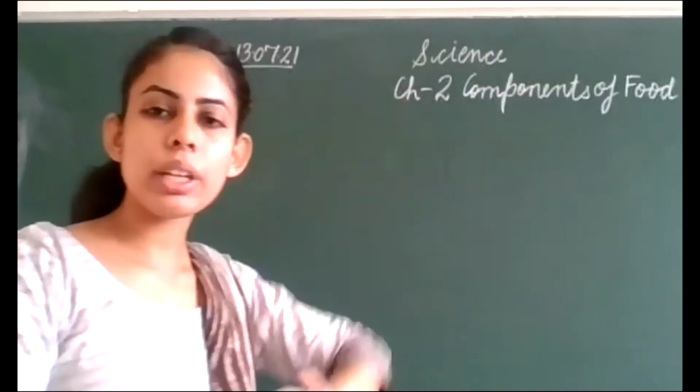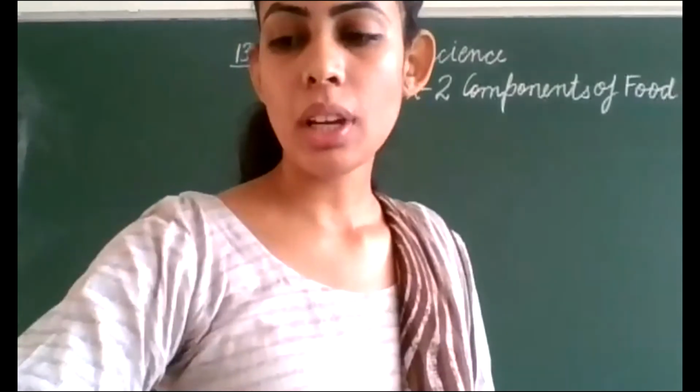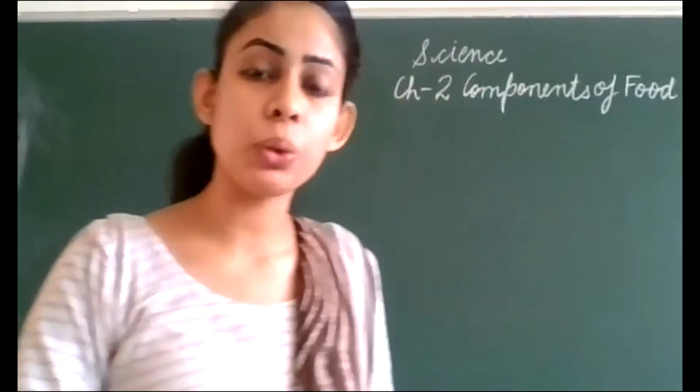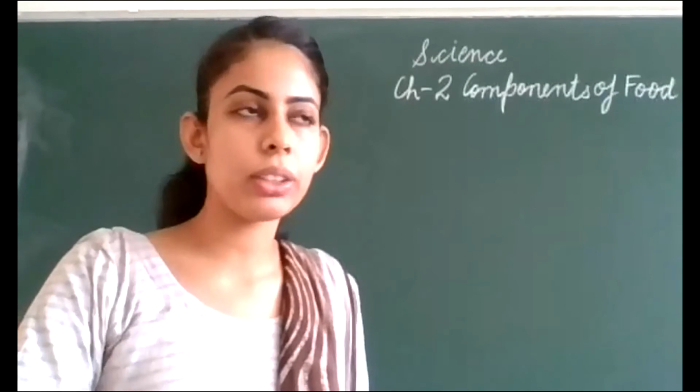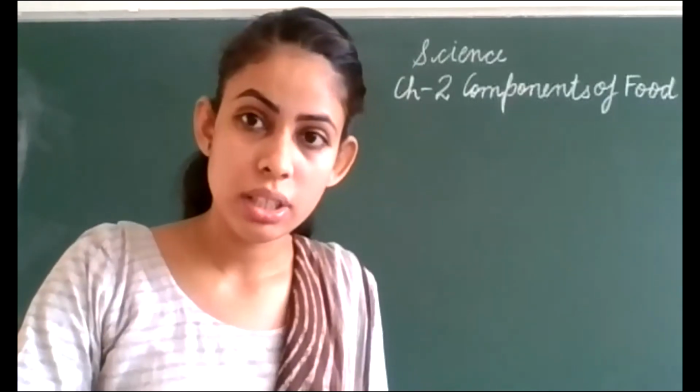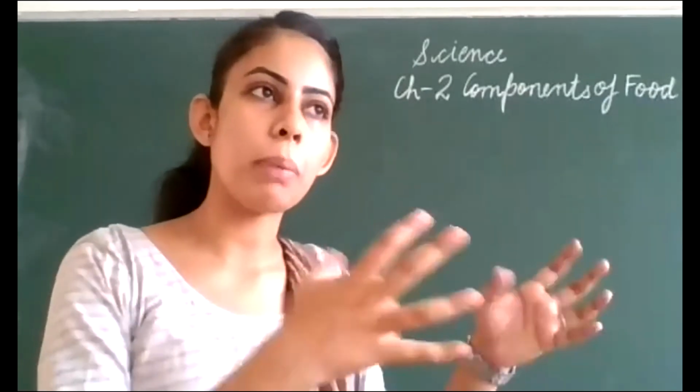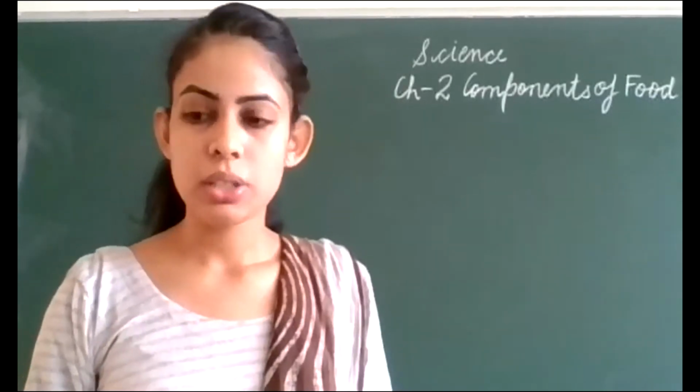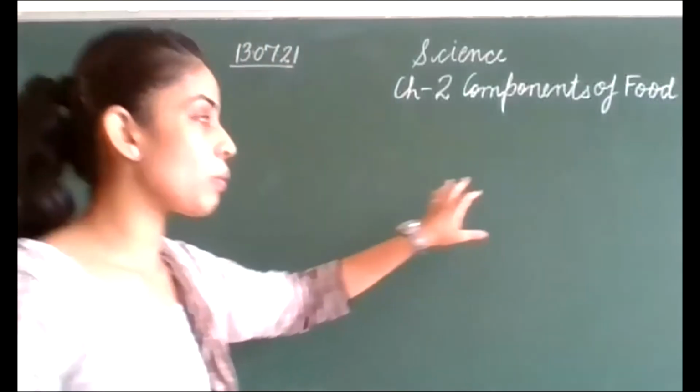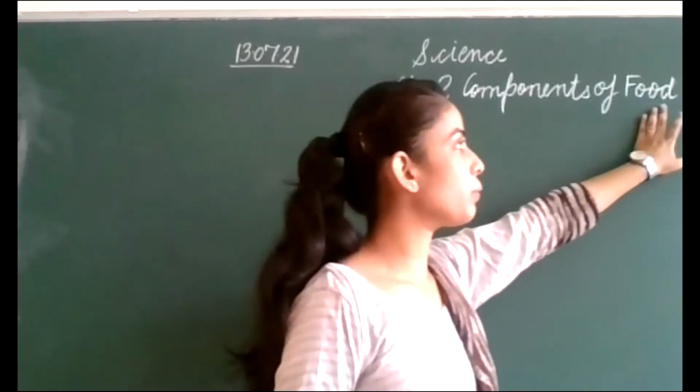In PT1 we discussed what is food and where it is coming from, that means what its sources are, that it is obtained from a plant source or animal source. So we have done what is food.